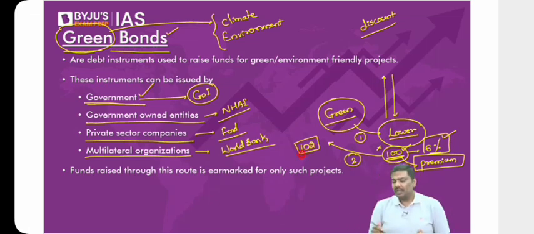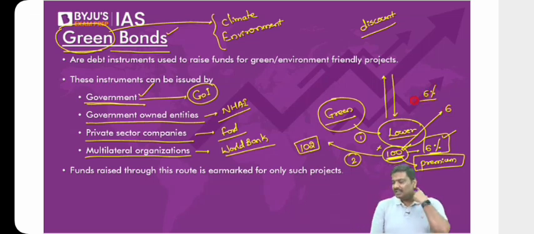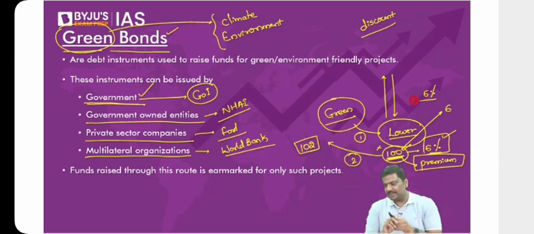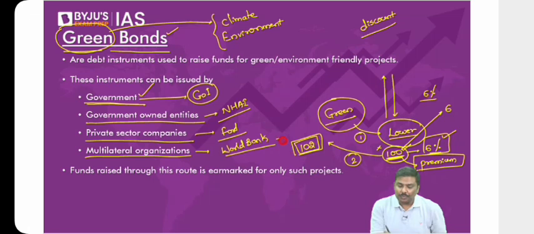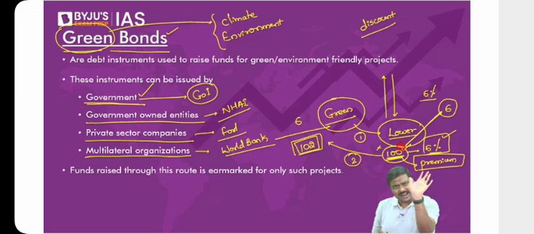Think of this carefully. If you issue at 100, you will pay a coupon of 6 rupees. What is the yield rate? 6%. Anybody has a problem with this? You are issuing at 100 rupee face value and you provide a coupon of 6 rupees, so the yield rate is 6%. But if you issue the bond at 102 rupees and then provide a coupon of 6 rupees, remember that the 6 rupees is calculated on face value. What is the face value of the bond? 100 rupees. The face value will remain 100 rupees only, but you will issue it at more than 100 rupees, at premium pricing.